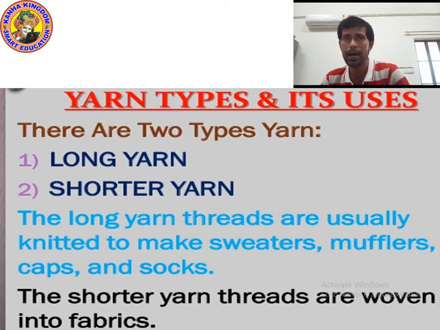And shorter yarn threads are woven into fabrics. Okay, we make clothes. I hope you understood. Please write down. I'm giving you 10 seconds.